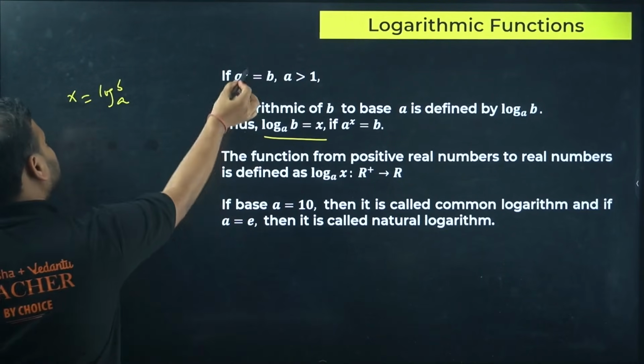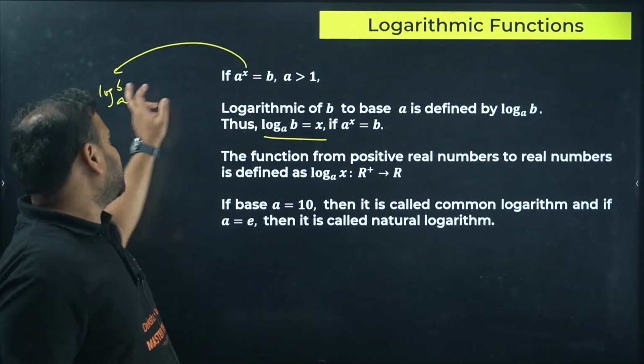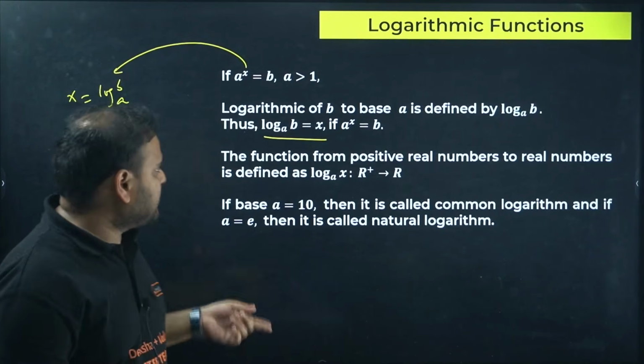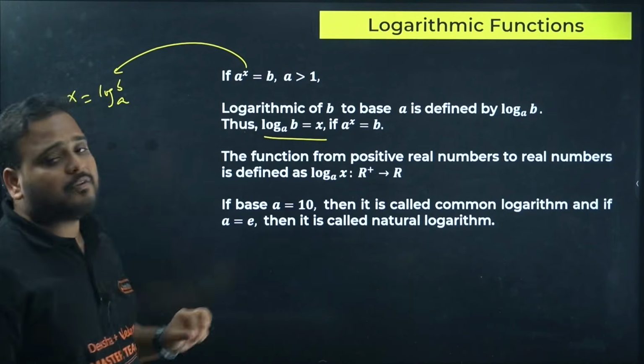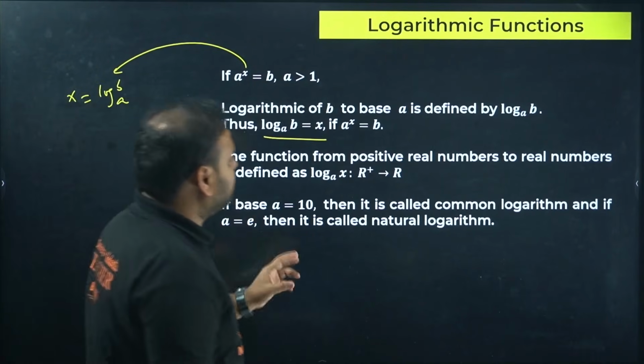Transformation of this to this will be given by that. The basic understanding is that the base remains the same. Here the base is also a. The base of the exponential function is a, and the base of the logarithmic function is also a only. Clear?